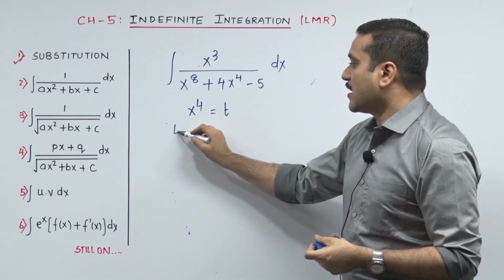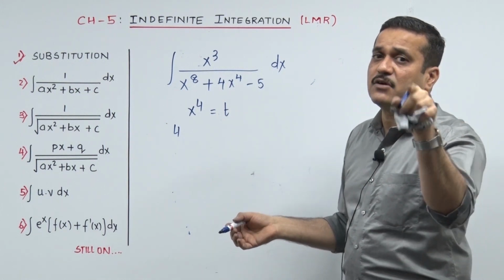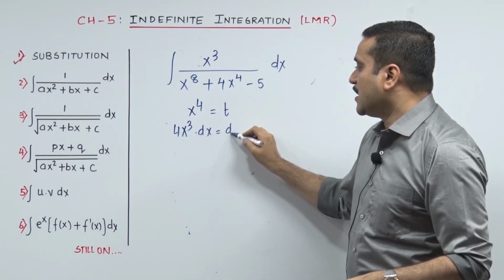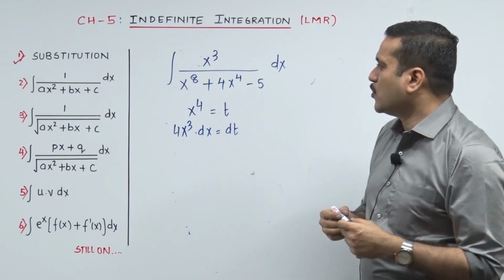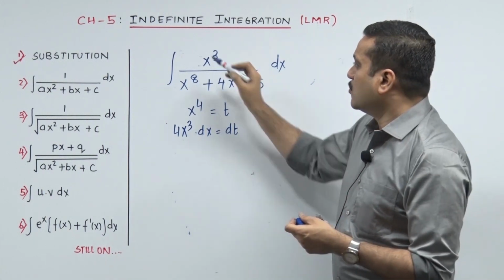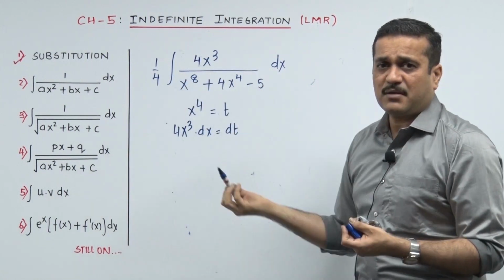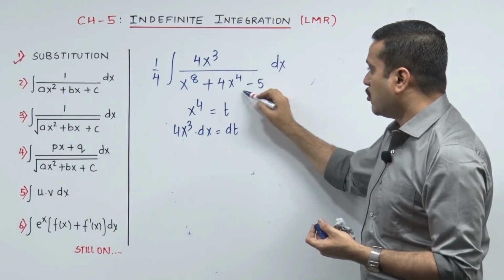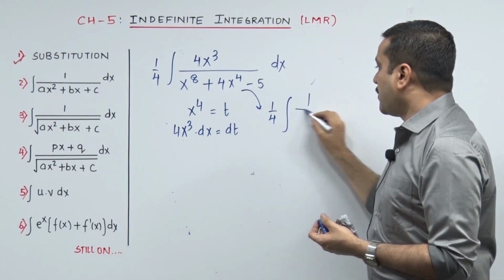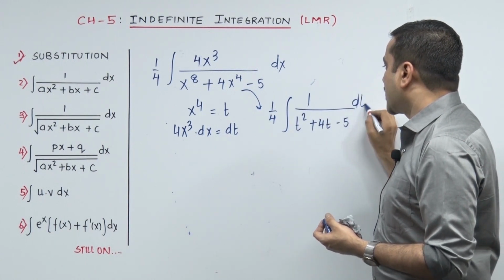So the immediate next thing: I hit my song, the derivative dot dx. I gave t, the batch sang derivative dot dx becomes dt. So 4x cube dot dx becomes dt. My only small reservation is that the sum had x cube dx, and 4 was missing, so I say oops. Up top we can put 4 and the counter 1 by 4. You are always allowed to. So when I go back, my sum now has the real look of this one: 1 upon t square plus 4t minus 5, and the rest becomes your dt.